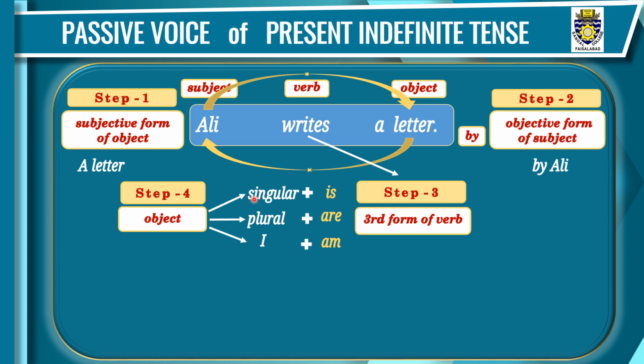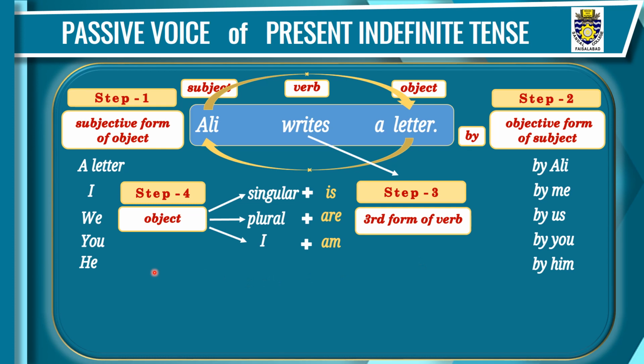If it is singular, we'll write is. If this object is plural, we'll write are. If this object is I, we'll write am. If this subject here is I, we'll write by me at the end, where it will take the place of object. If here is we, it will take the form of by us. If here the subject is you, it will remain the same, you, but we will use by before it.